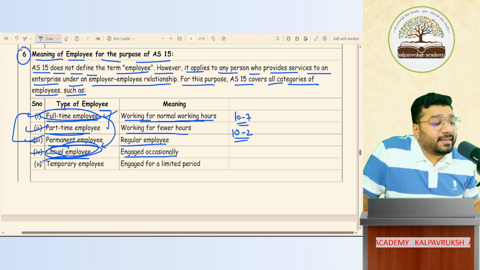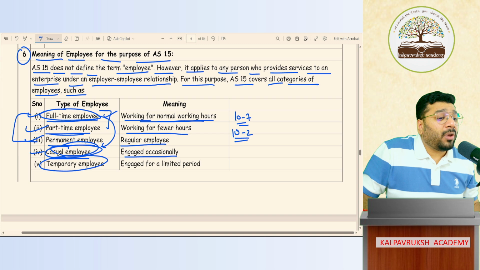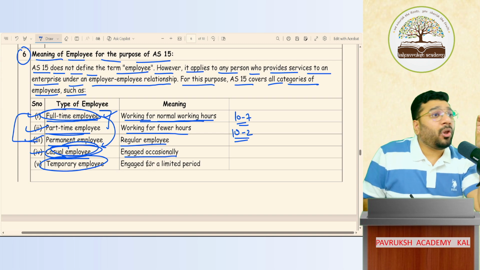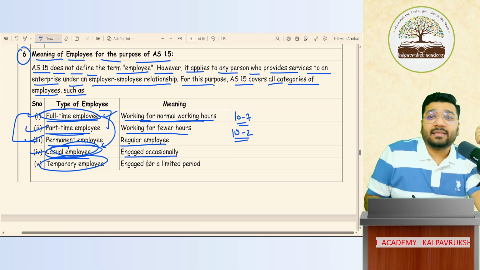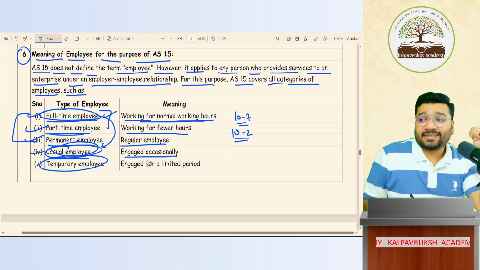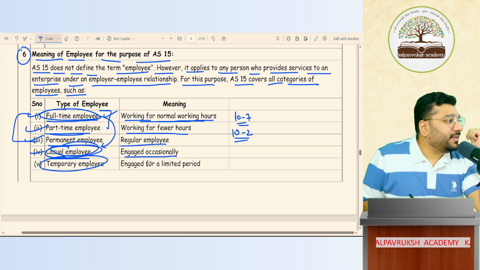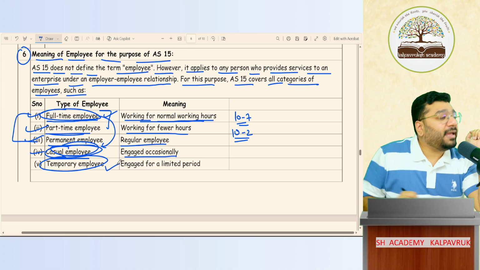Okay. Next is temporary employee. You will feel that casual and temporary are both the same. No. In temporary employment, what happens? We deploy that staff only for a limited period. 1 month, 2 months, 5 months, 6 months, 1 year. Like articleship, freelance, or internship. Internship is for a specific period, 6 months. So interns are called temporary employees. They are not called casual employees. Got it, not got it?